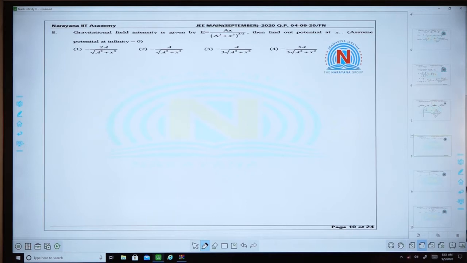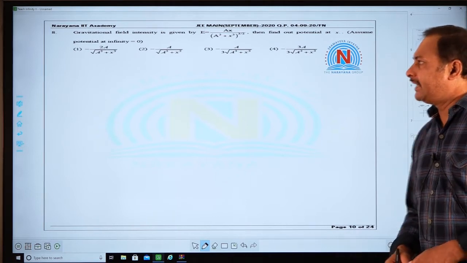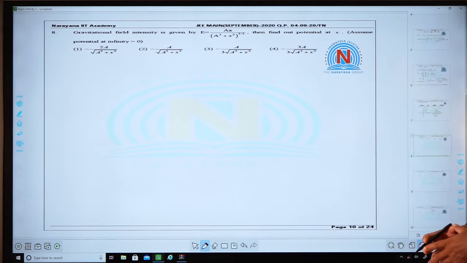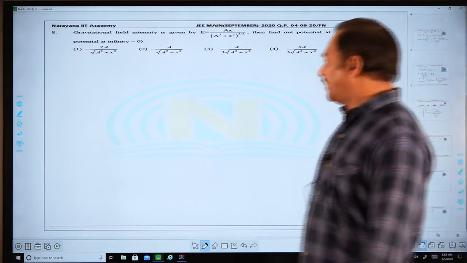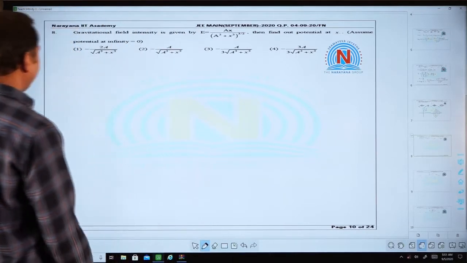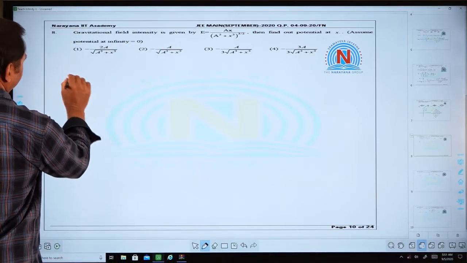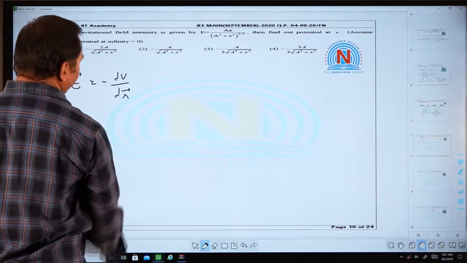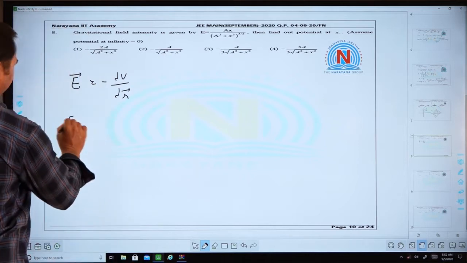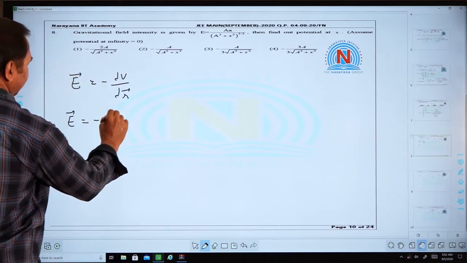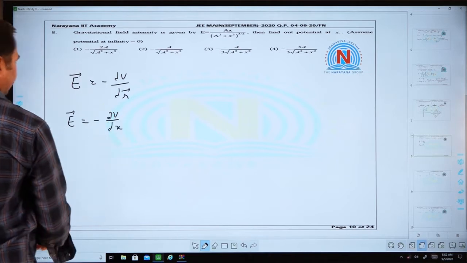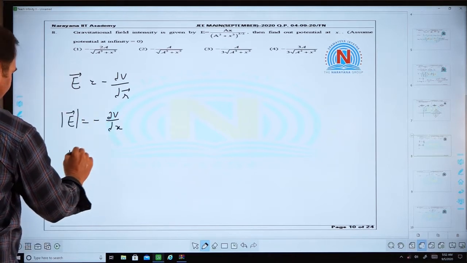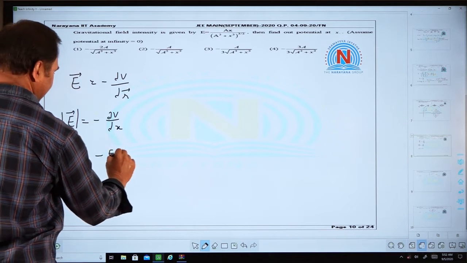Gravitational field intensity is given by E equal to A times x by (a square plus x square) whole power 3 by 2. Then find out the potential at x. Assume that the potential at infinity is equal to 0. The relationship between the field and potential is given by E bar equal to minus dV by dr bar. For one dimension we can write E equal to minus dV by dx, so dV equal to minus E dx.